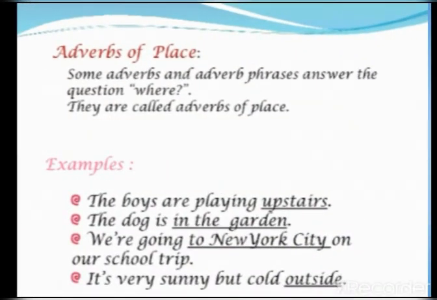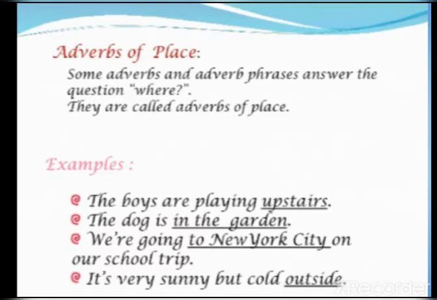Second kind of adverb is adverb of place. Some adverbs and adverb phrases answer the question where. They are called adverbs of place, for example: the boys are playing upstairs. So upstairs is a place, adverb of place.